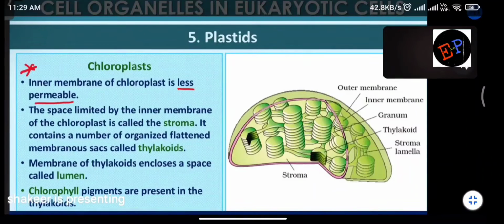Chloroplast is a double membrane bound organelle. No? How many membranes does chloroplast have? Two membranes are present, two layers on the outside. Out of two membranes, which membrane is least permeable? Inner membrane is least permeable. So the space limited by the inner membrane of the chloroplast is called stroma. That is the total region inside this chloroplast, which is bound by the inner membrane.